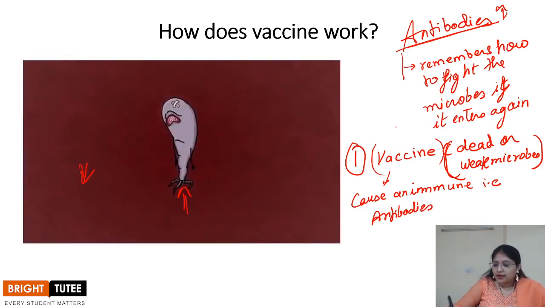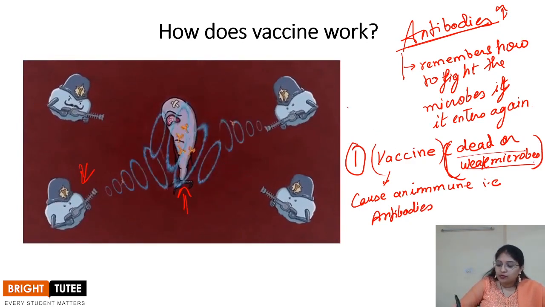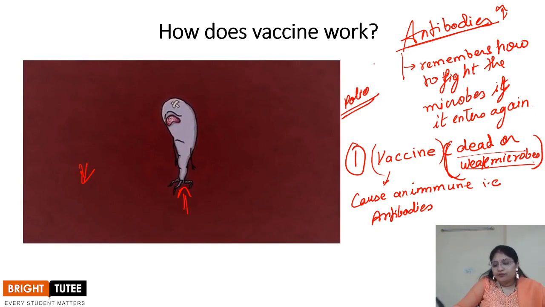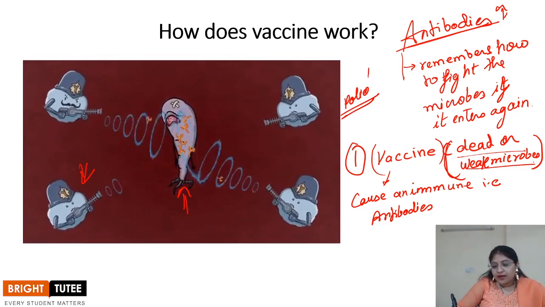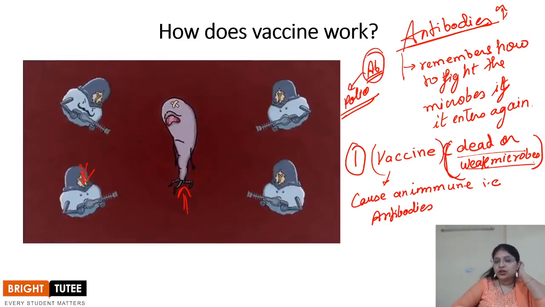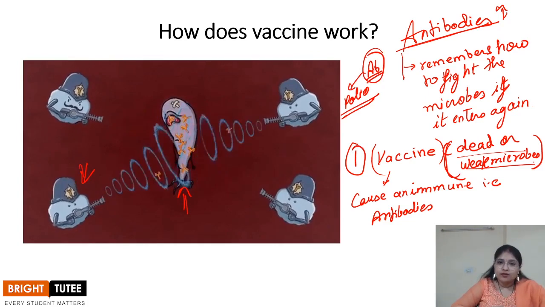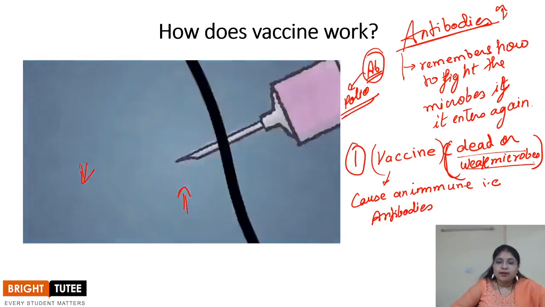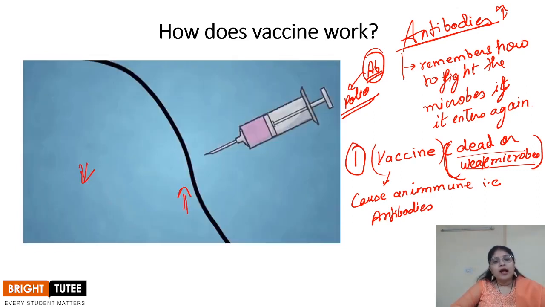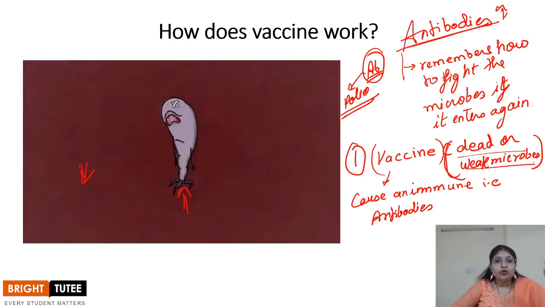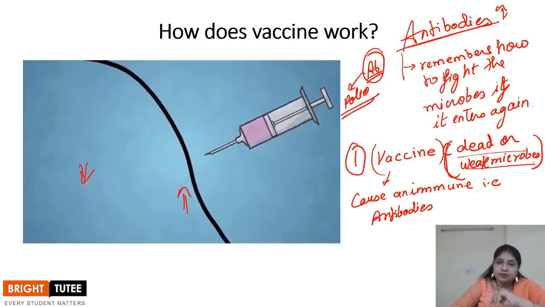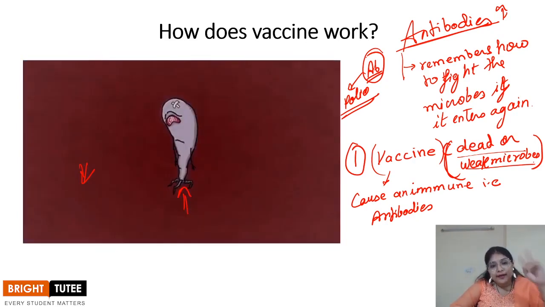Let's take an example: that dead or weakened microbe was of polio, right? When it is introduced in the body, a specific kind of antibody is produced which fights polio. But the very first reaction is slow and the number of antibodies is also less. Now, after the vaccination is complete, say a few months or 6 or 7 months later, the microbe of polio, which has the capability to cause disease, somehow enters the body of a healthy person. Then the second reaction happens.